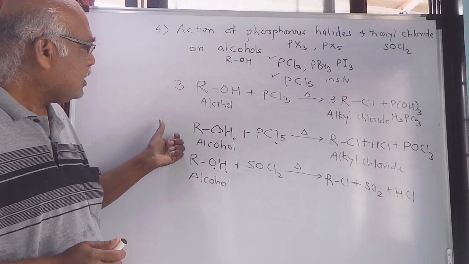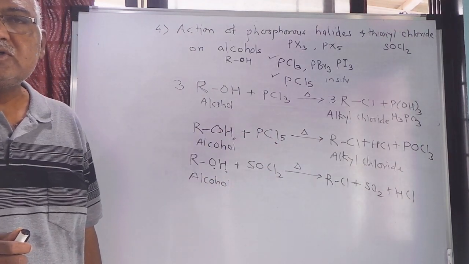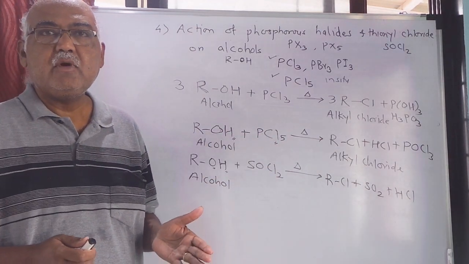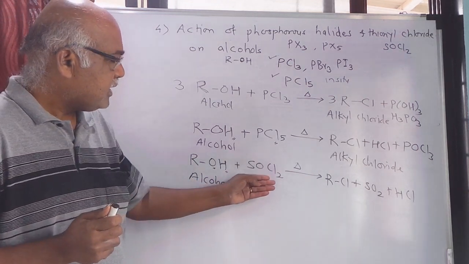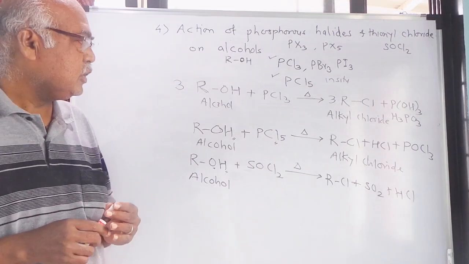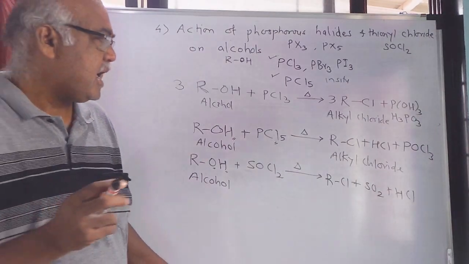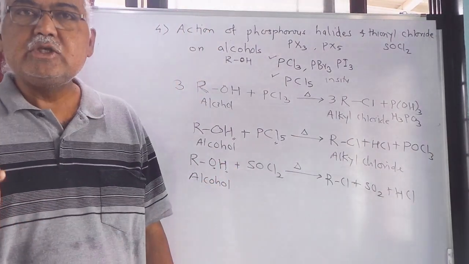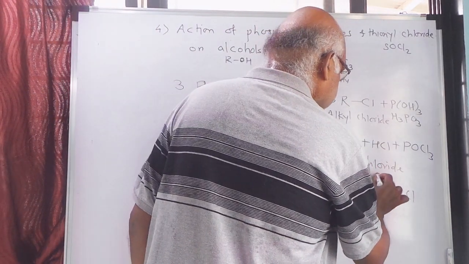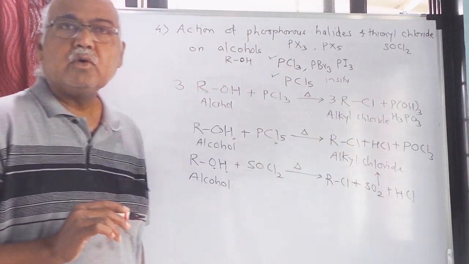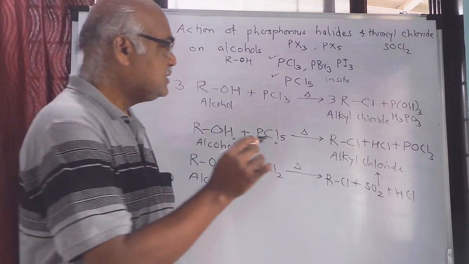Similarly, when alcohol is treated with PCl5, the byproducts are HCl and POCl3. Again, we need to separate them or purification will be required. But when I treat alcohol with SOCl2, thionyl chloride, you get alkyl chloride along with the byproduct SO2, sulfur dioxide. As you all know, sulfur dioxide is a gas, so it will go off from the reaction mixture. HCl, again we know it is a gas, so HCl will also go off.